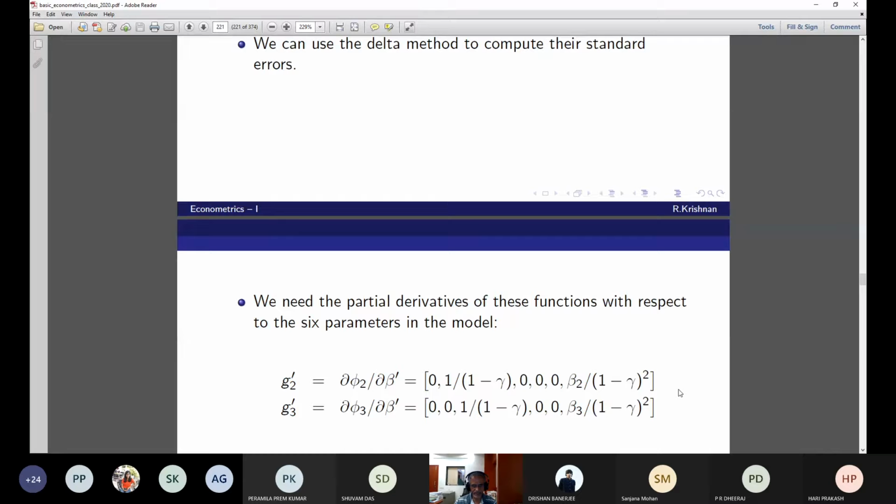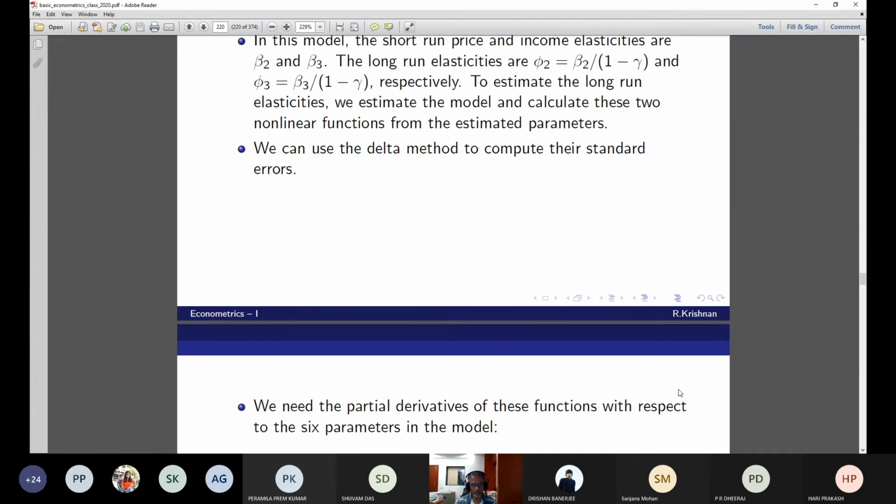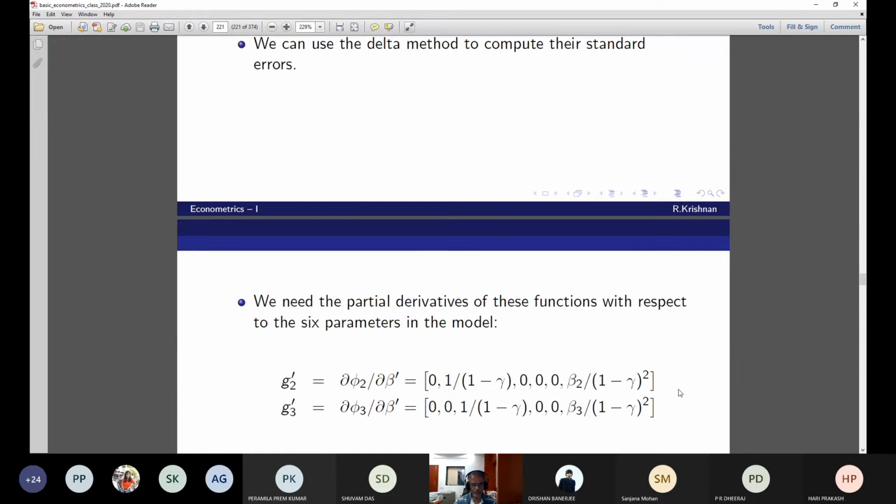I can write the entire matrix, but I don't need it because these functions involve only beta 2 and beta 3. So I'm just writing only those rows, G2 prime and G3 prime. I have an example where you have to calculate the entire C matrix.